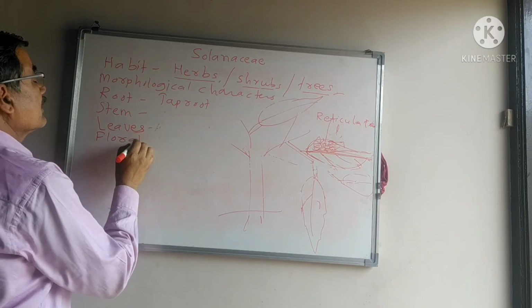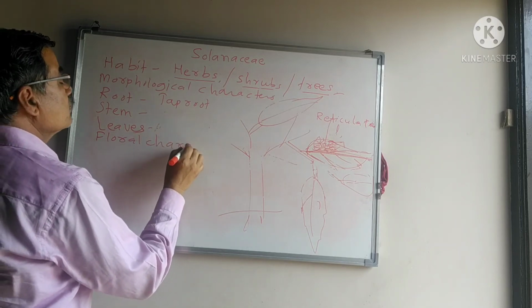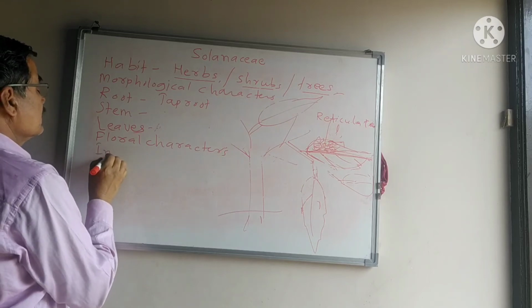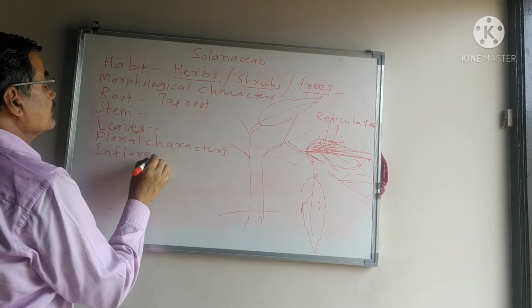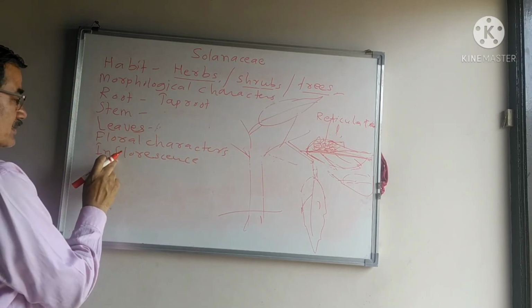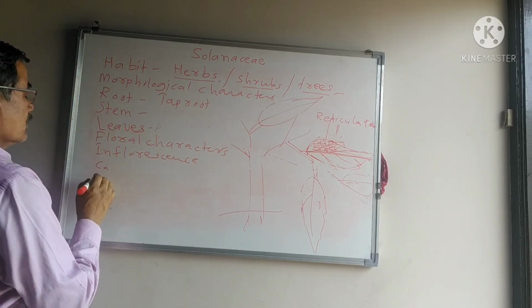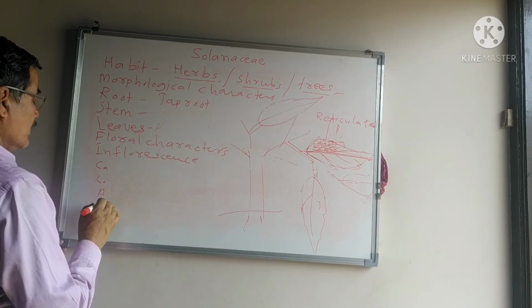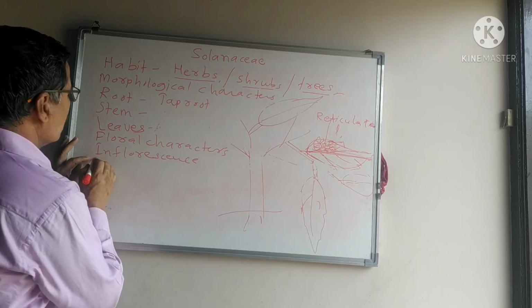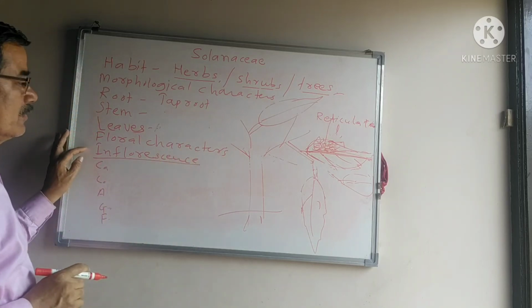Floral characters. In these floral characters, first we are going to see the inflorescence. Floral characters consist of the inflorescence, calyx, corolla, androecium, gynoecium, and the fruit. Today we are going to see only up to the inflorescence.